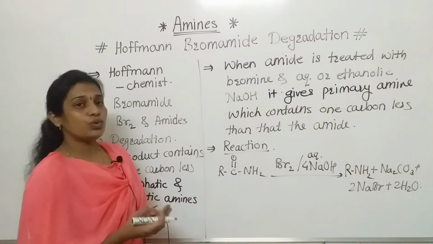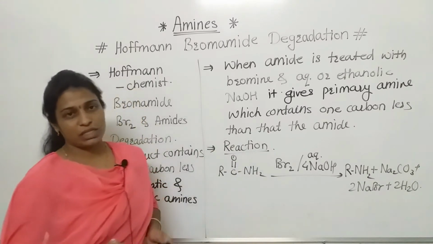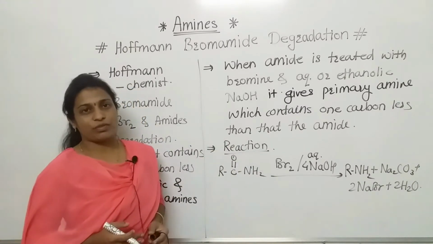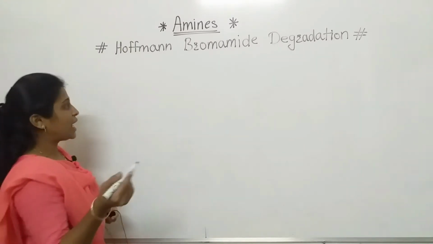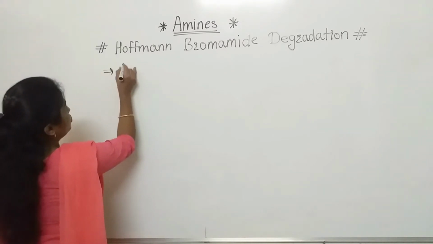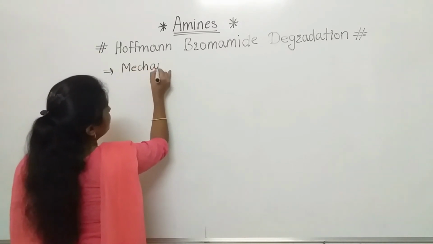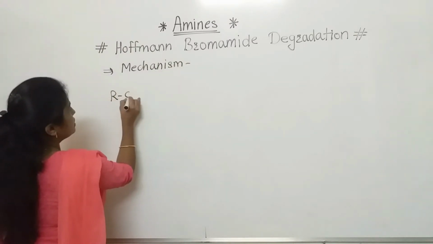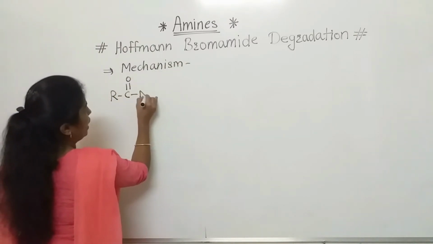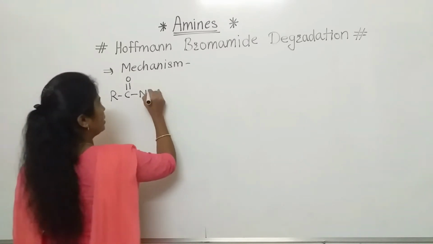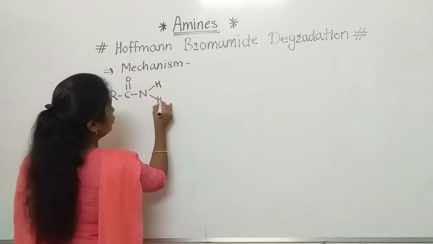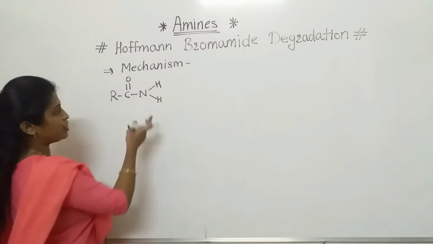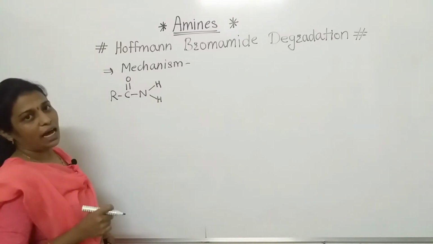But how this product formation takes place, the mechanism part, we will discuss right now. In the amide RCONH2, I am writing the hydrogens like that. The hydrogen atoms attached to the nitrogen are acidic.